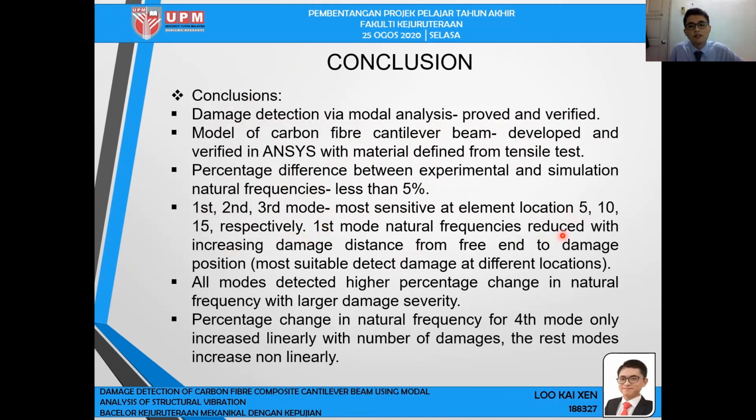Most modes' natural frequency reduced with increasing damage distance from the free end to damage position, which means that first mode is more suitable to detect damage at different locations. All modes detect higher percentage change in natural frequency with larger damage severity. The percentage change in natural frequency for fourth mode only increased linearly with number of damage. The rest modes increase non-linearly.